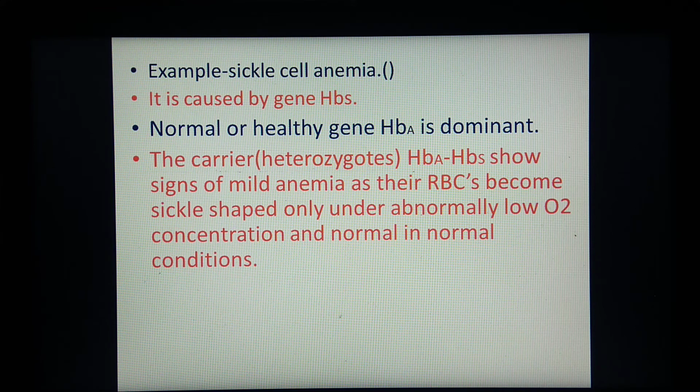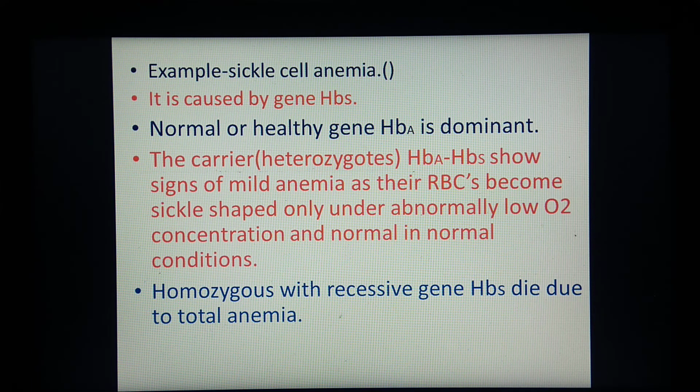That person will have mild anemia, because RBCs become sickle shaped when oxygen concentration is abnormally low. And the same person with the same genotype will have normal RBCs in normal conditions. That means one genotype shows two effects in two conditions. That is pleiotropism.